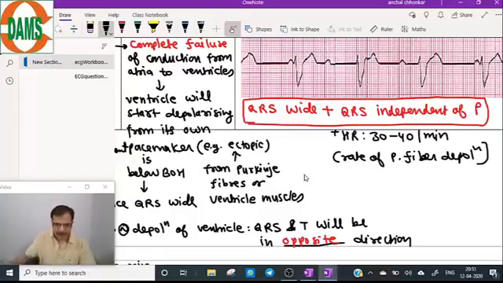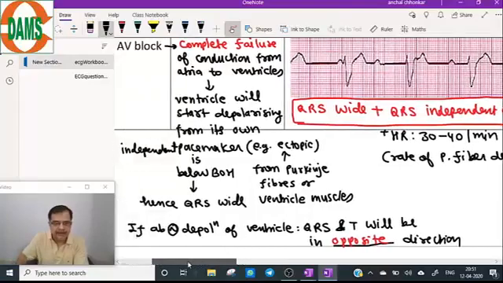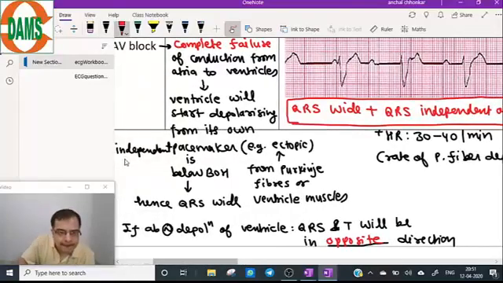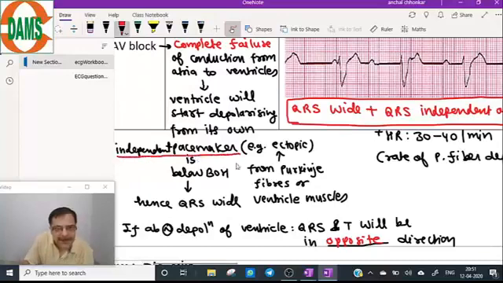QRS will be wide. QRS is independent of P because the ventricle is generating its own independent pacemaker. Complete AV block is there. Both the AV node and bundle of His are totally damaged.